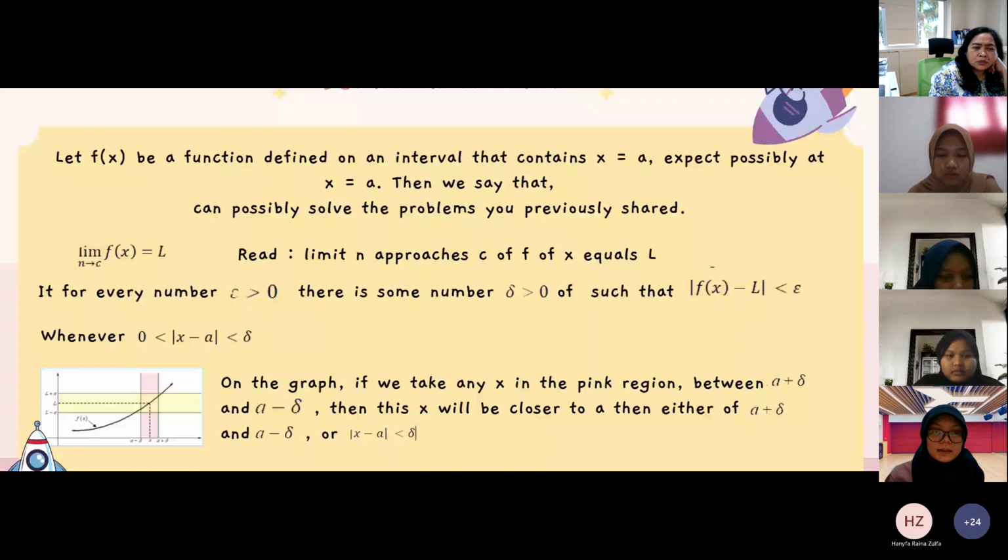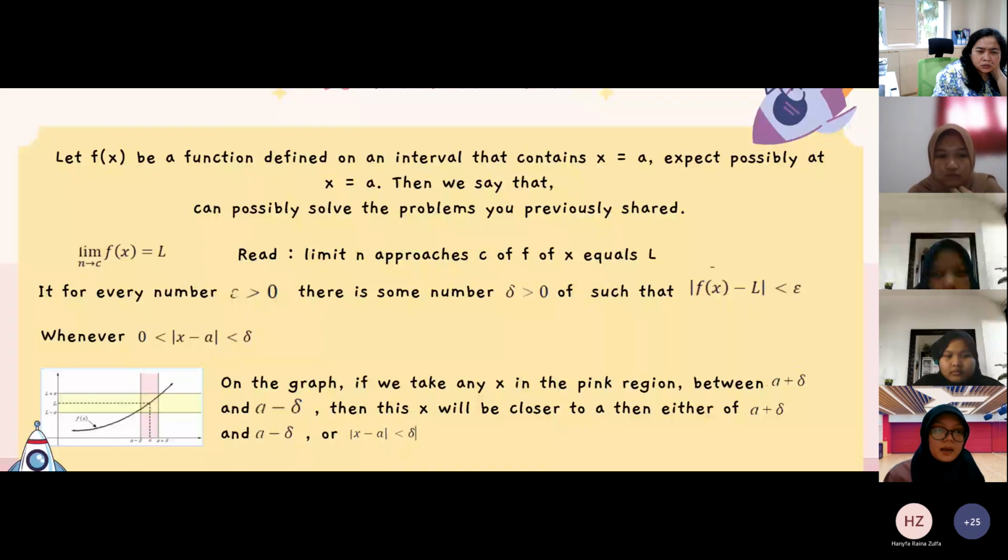The limit as x approaches c of f of x equals L if for every number epsilon greater than 0, there is some number delta greater than 0 such that the absolute value of f of x minus L is less than epsilon whenever 0 is less than the absolute value of x minus c, which is less than delta.